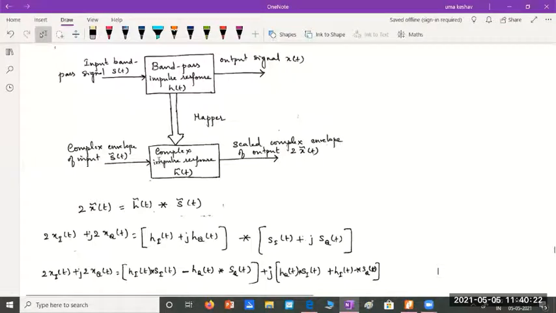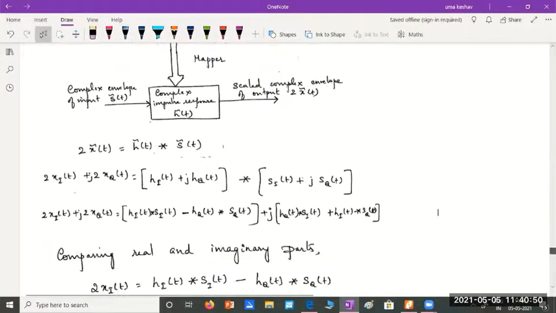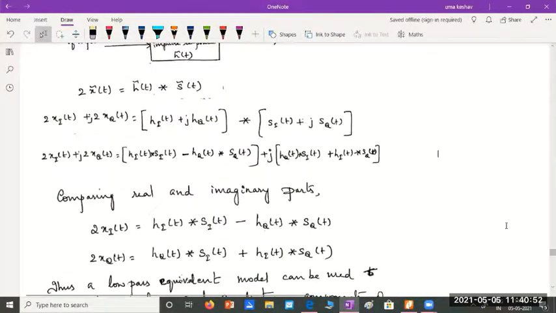I should use a multiplier half, or it's easier for me to say the output X of t becomes twice that of the low pass version, twice X tilde of t. So from the same above equation, instead of divide by 2, I'll say 2x tilde of t is equal to H tilde of t convolved with S tilde of t.